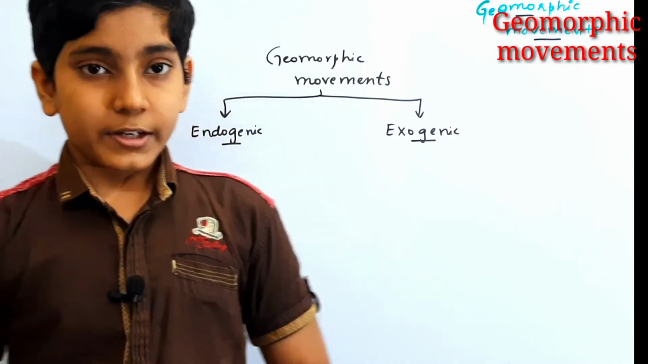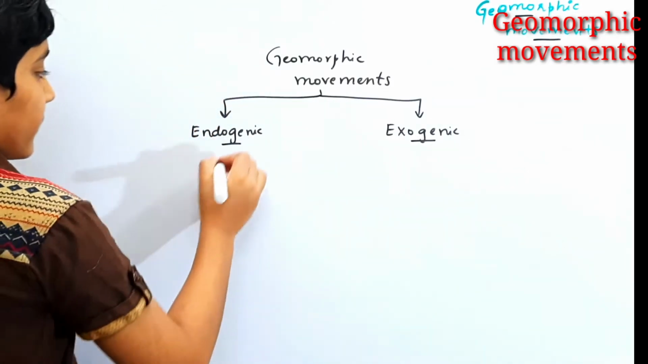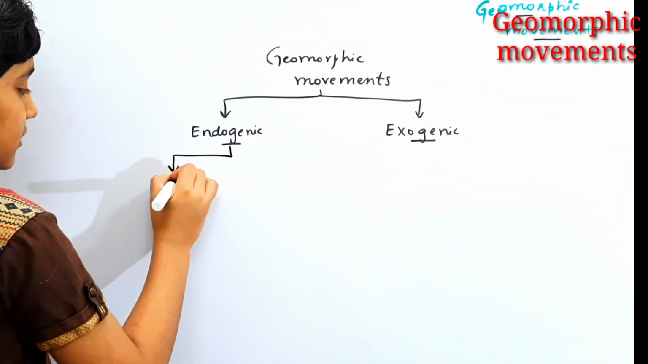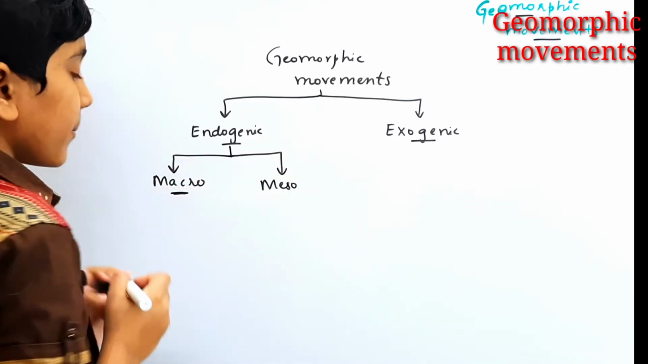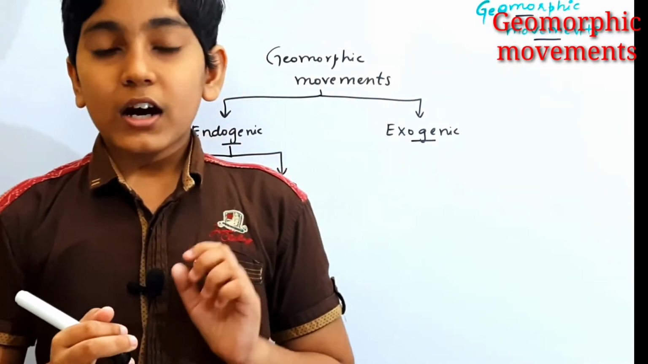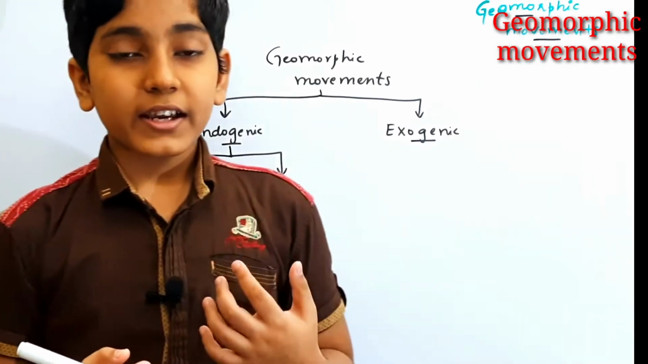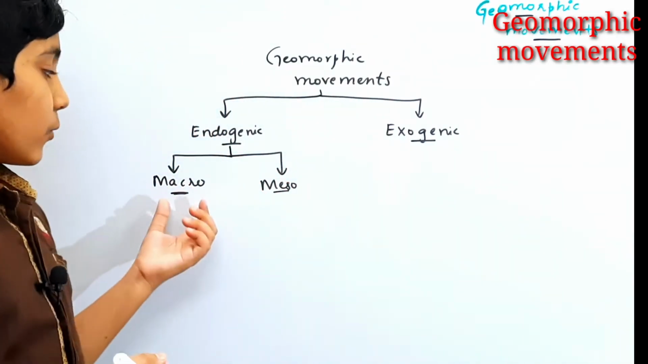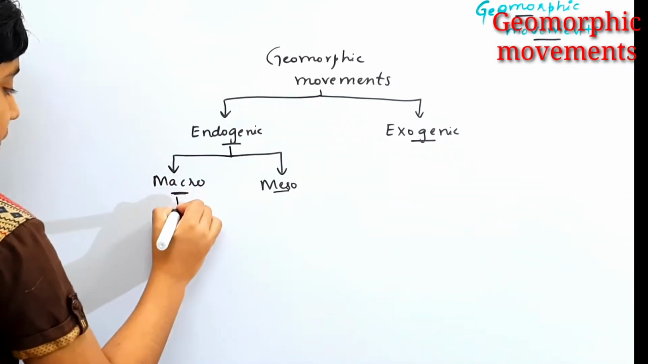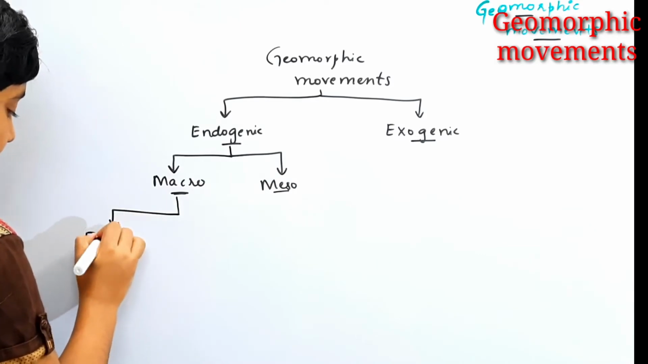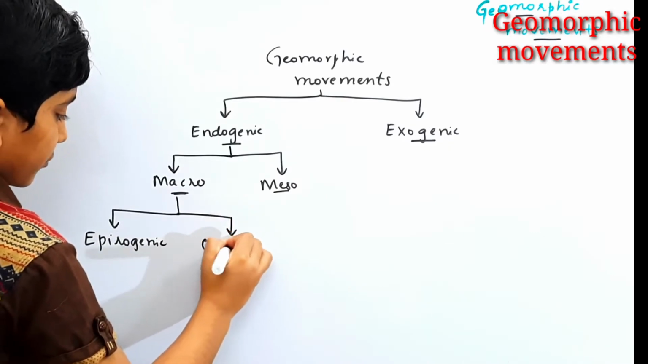is, from the atmosphere. The endogenic movements are again divided into two types, the macro movements and the meso movements. The macro movements are also called slow movements or the process of diastrophism, and meso movements are the fast and sudden movements. Now first let us look at the macro movements. There are two types of macro movements. The first one is epirogenic movements. Another one is orogenic movements.